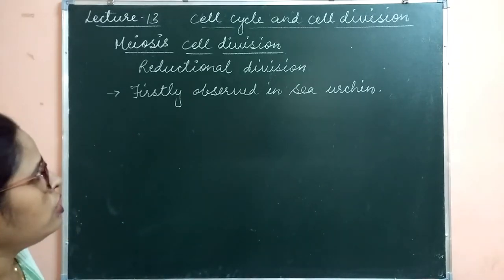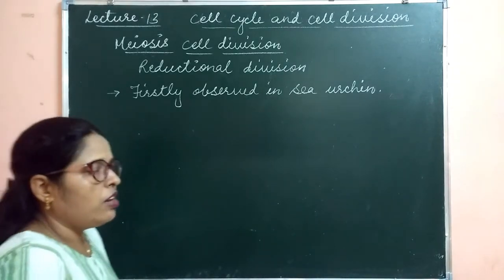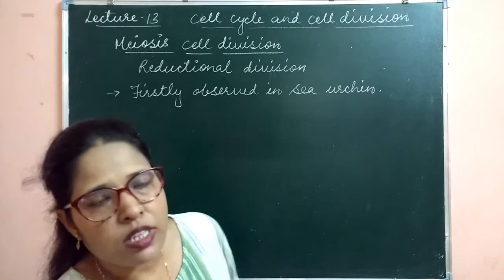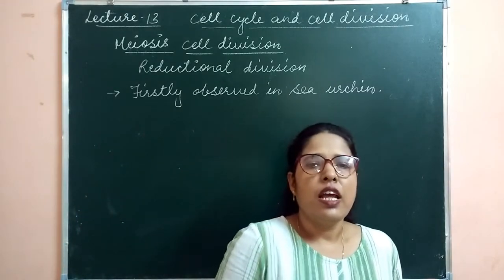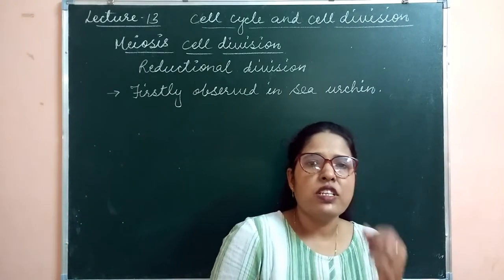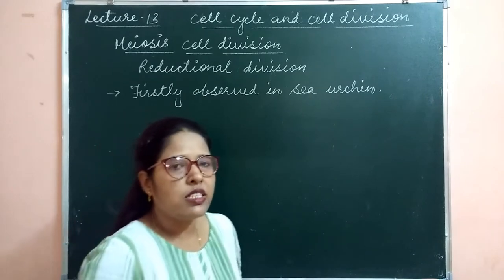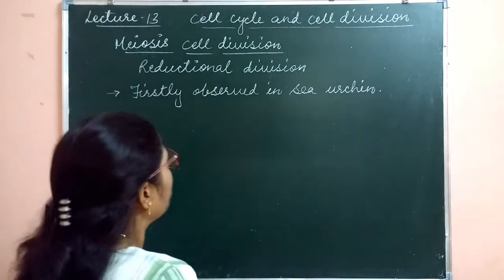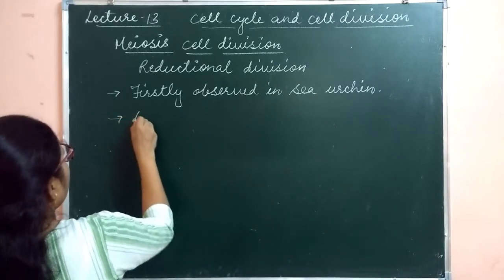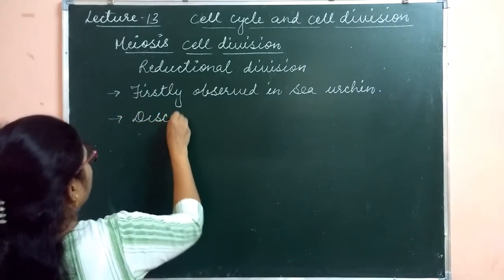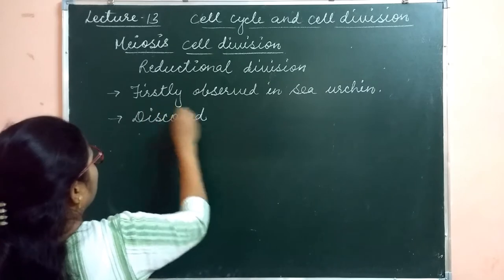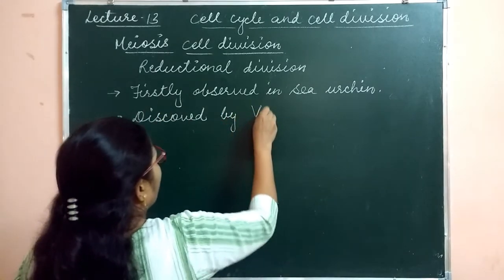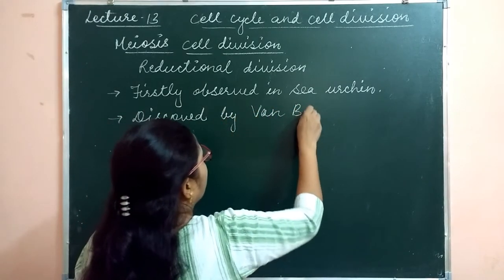So sea urchin is the organism in which meiosis cell division was first seen. Many scientists have studied this, but it was firstly discovered by Van Beneden.